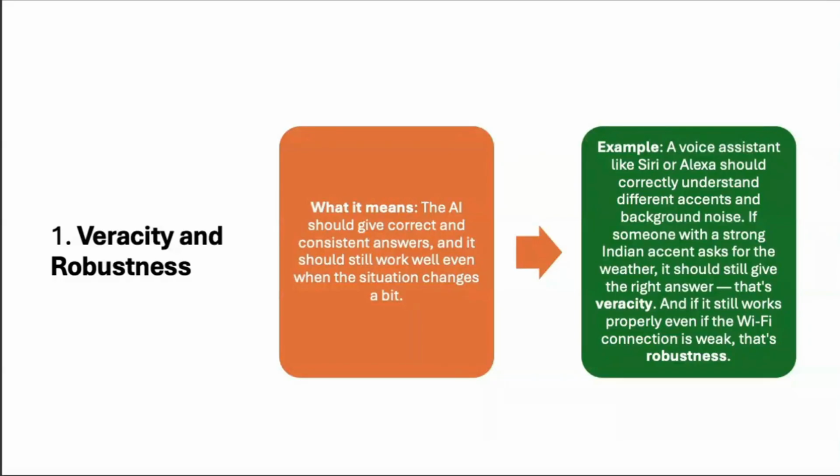For example, a voice assistant like Siri or Alexa should correctly understand different actions and background noise. If someone with a strong Indian accent asks about the weather, it should still give the right answer. That's veracity. And if it still works properly even when the Wi-Fi connection is weak, that's robustness. We all know that whenever we develop any system, we say the system should be robust.